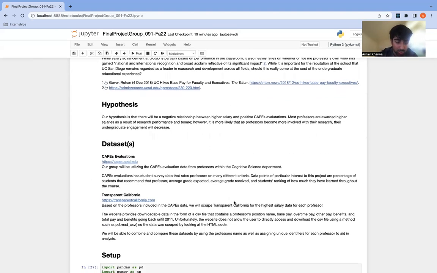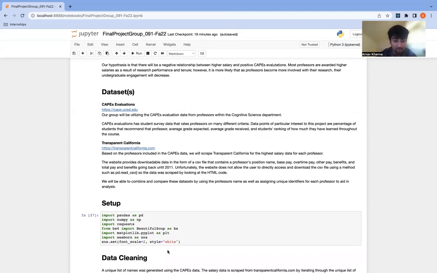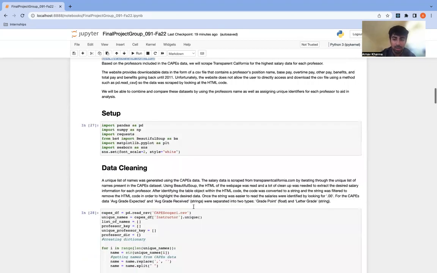Now, our data sets were CAPES evaluations and Transparent California. CAPES evaluations, obviously, for evaluations of professors, and Transparent California for salaries. Now, how we set this up was we used several libraries that we thought would be important to our project, such as Pandas, NumPy, requests for HTTP requests, Beautiful Soup for parsing those requests, Matplotlib, and SNS for data visualization.